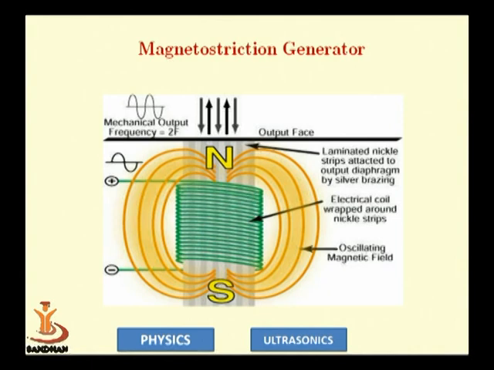So you can see here the magnetostriction generator, where one coil is wound around the magnetic field, and north and south poles are generated through the coil. This is actually an electromagnet, and this is the oscillating magnetic field, and here is the nickel strip, that is the ferromagnetic material. Laminated nickel strips are attached to the output diaphragm by silver brazing, and you can see that from here the ultrasonic waves are generated. And what is the mechanical output frequency? That is twice f, the order is 2f. So how it works in the circuit, we will go to the tabletop.